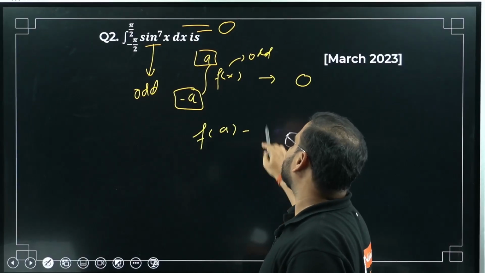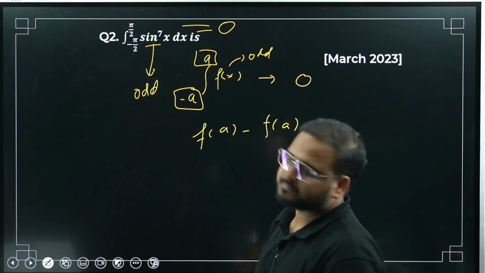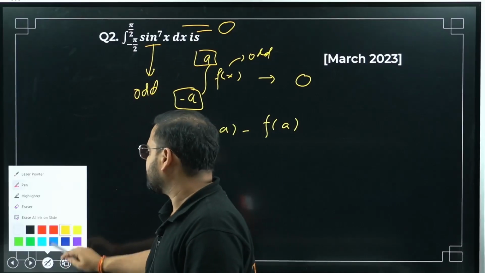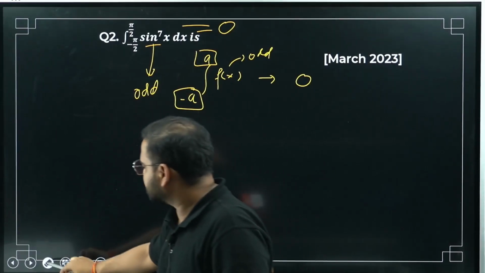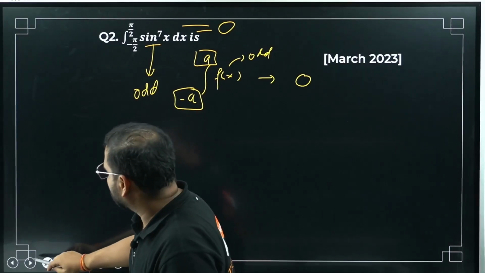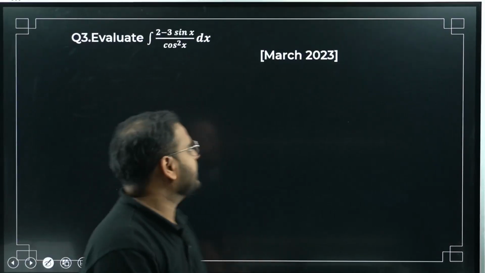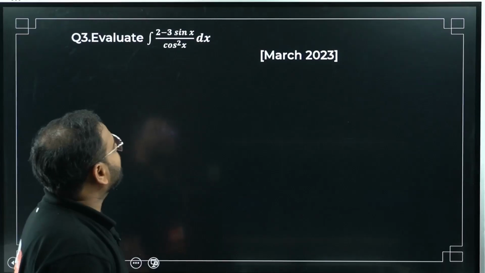Arey, f of a minus f of a, na, sir? 0. Chaliye. So again, moving on, please check. Moving on to question number 3. Okay, chaliye. Integral of 2 minus 3 sin x upon cos square x dx.